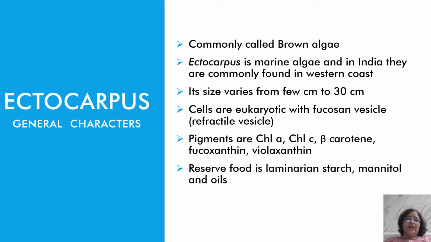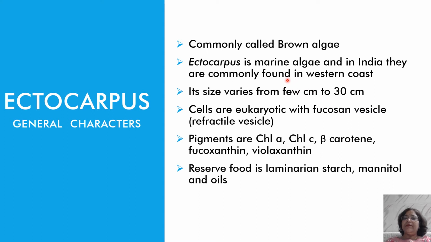Now, some general characters of Ectocarpus, which I am going to explain in short. Ectocarpus is a brown alga and a marine alga. Chlorophyceae, which you have studied before, are freshwater algae, but Ectocarpus and the members of Phaeophyceae are marine algae, and in India it is present on the western coast.